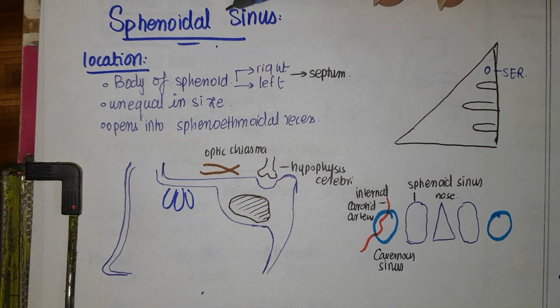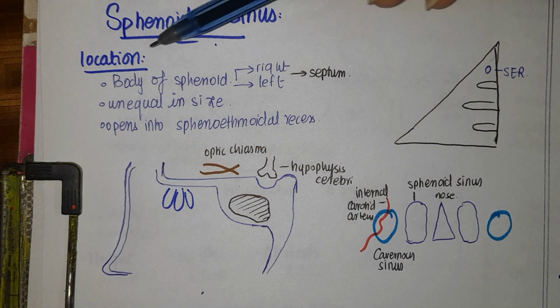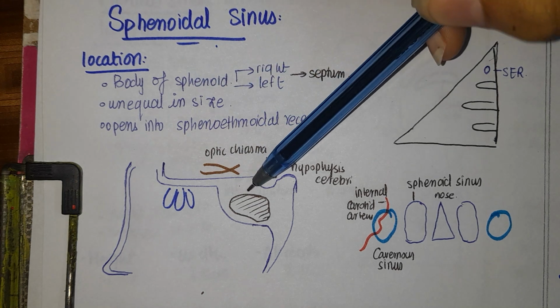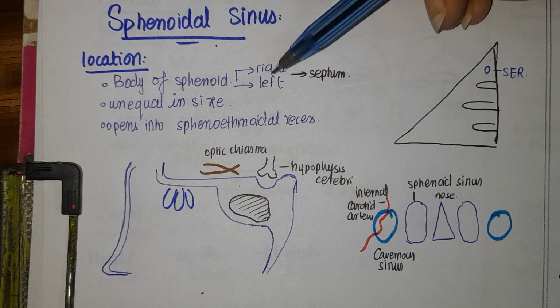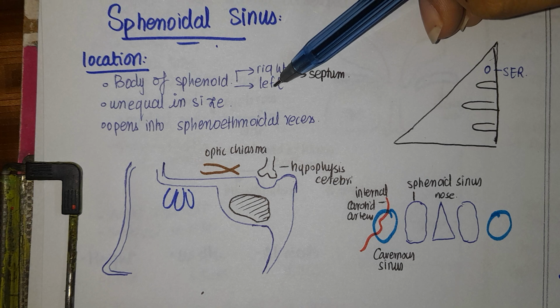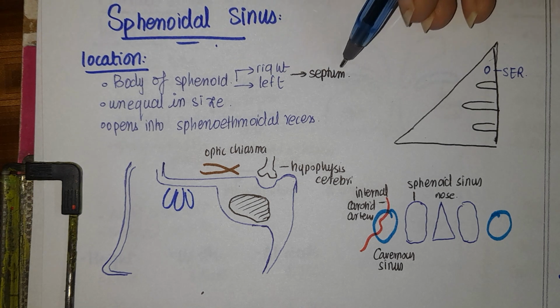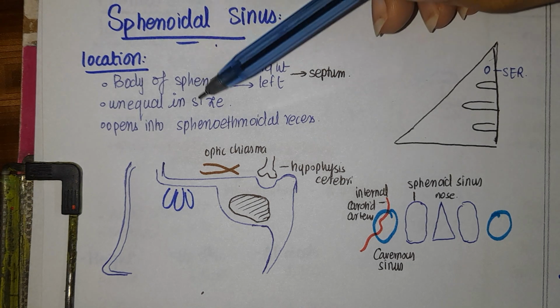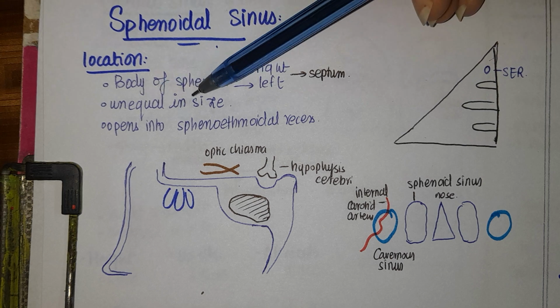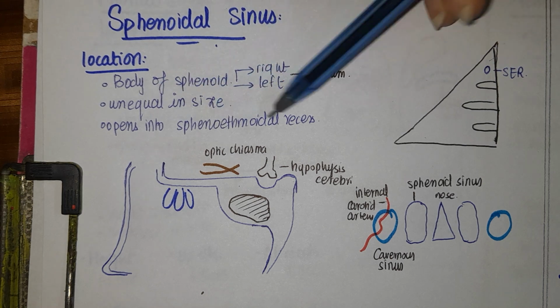Bismillahirrahmanirrahim. Now we will discuss the sphenoidal sinus. The location of the sphenoidal sinus is in the sphenoid bone, and there are right and left sphenoidal sinuses which are divided by means of a bony septum. Both of the sinuses, like all other sinuses, are unequal in size and they will open into the sphenoethmoidal recess.